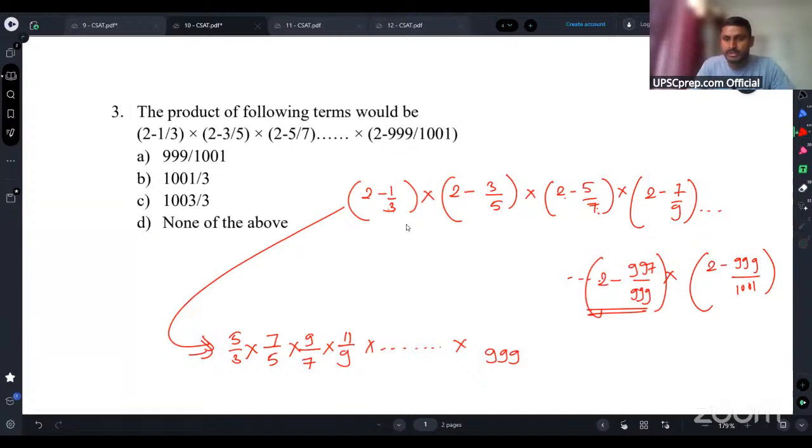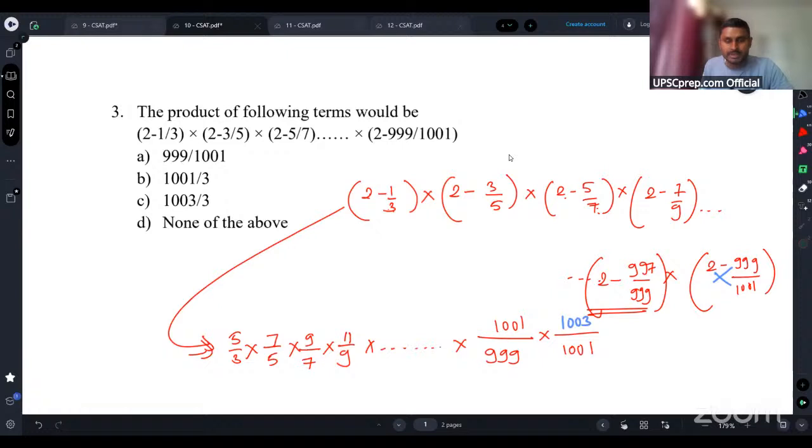It is 1998, right? And if you subtract 997 from it, it will be basically 1001, right? And then you have this 1001 here, right? And if you take this 1001 into 2, that will be 2002 minus 999. I'm taking the cross multiplication of these two terms. Okay. 2002 minus 999, it will be 1003, right?